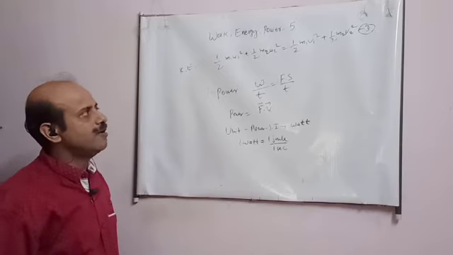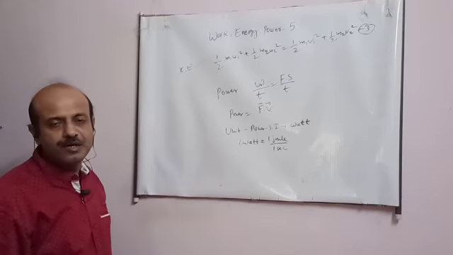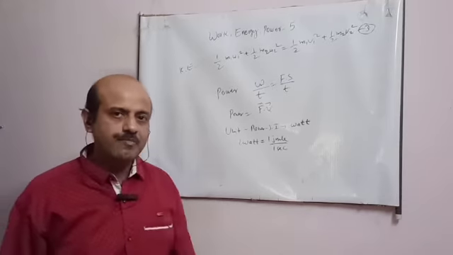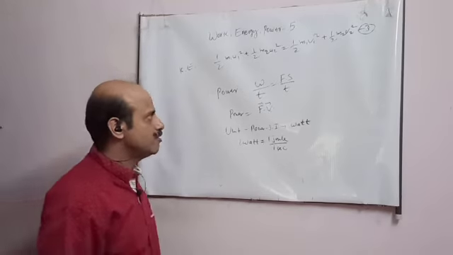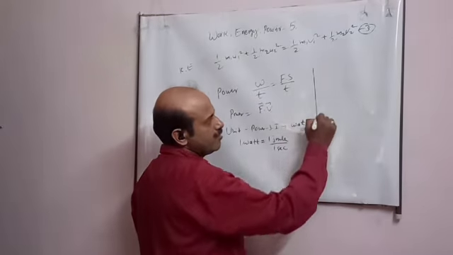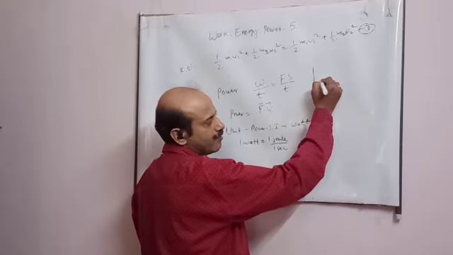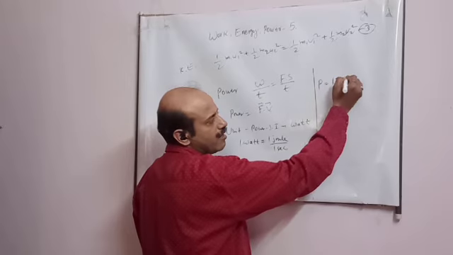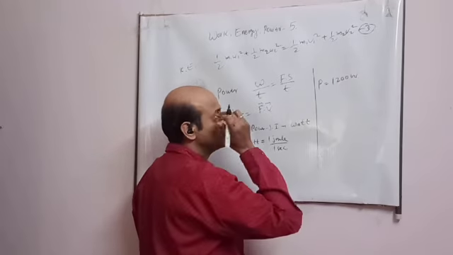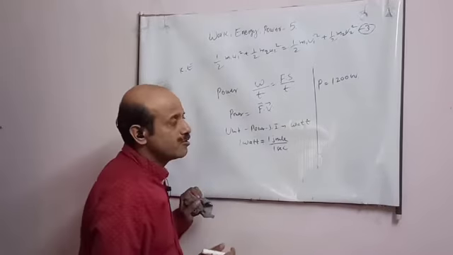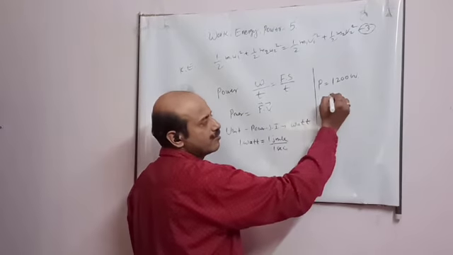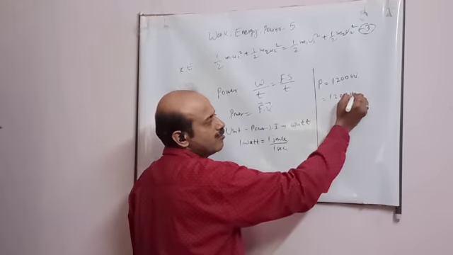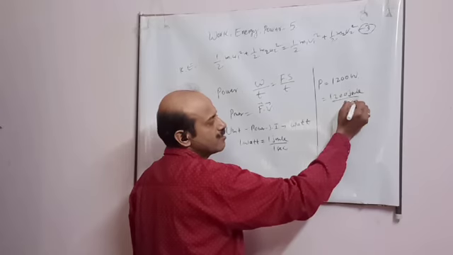When you buy a machine from the market, say a motor, the power of that machine is written on it. Suppose it is written 1200 watt. So 1200 watt means 1200 joule of work per second.